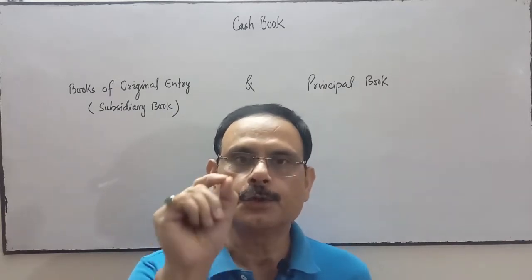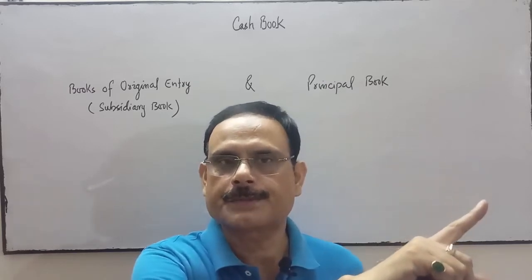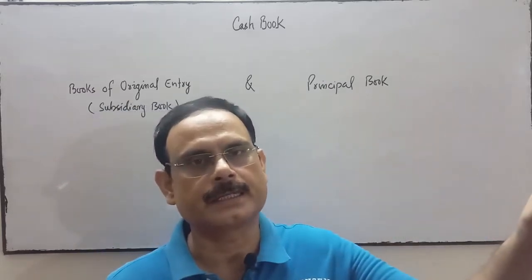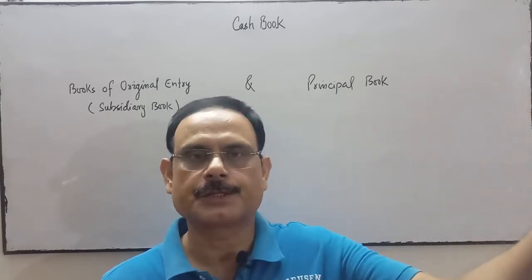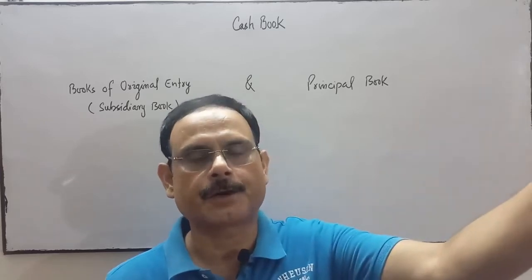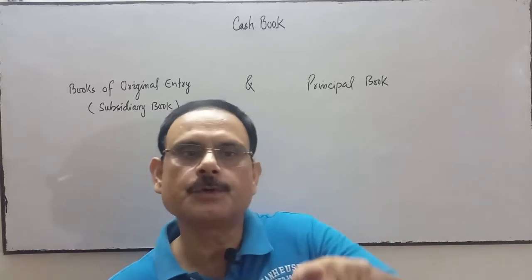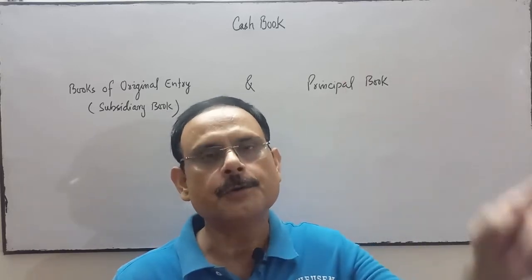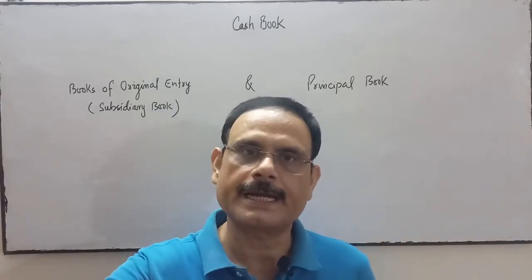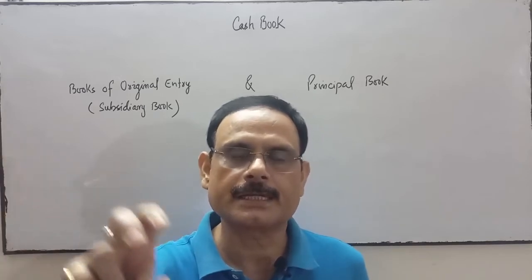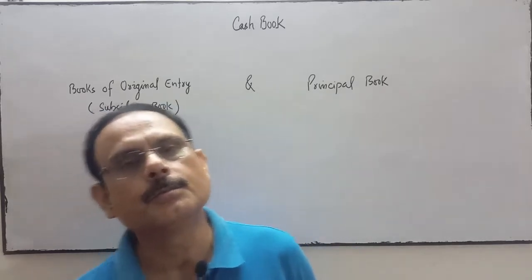As you know, goods purchased on credit is recorded directly in the purchase book, in the subsidiary books. Under the subsidiary books, in which book do we record goods purchased on credit? Purchase book. Similarly, goods sold on credit is recorded in the sales book. Goods purchased on credit, if the same goods are returned, will be recorded in the purchase return book. And if goods sold on credit are returned by the customer for any reason, that will be recorded by us in the sales return book.